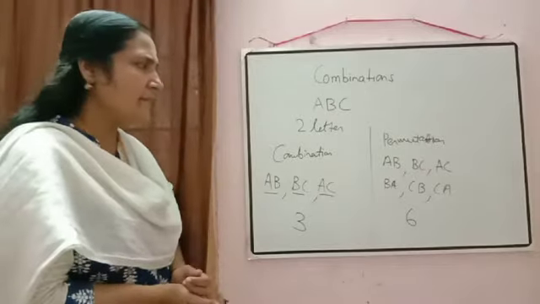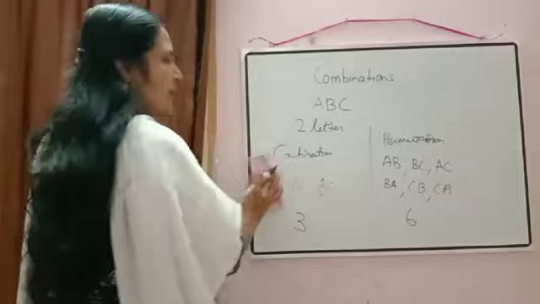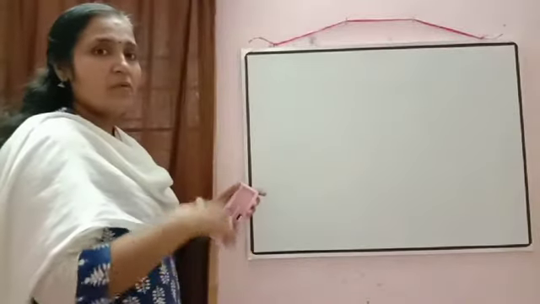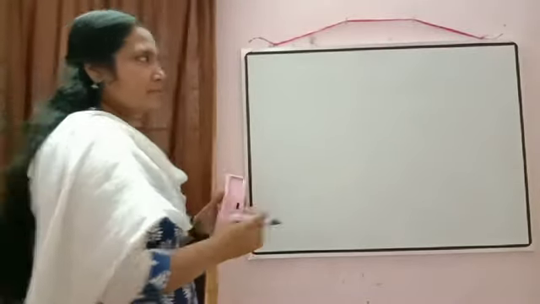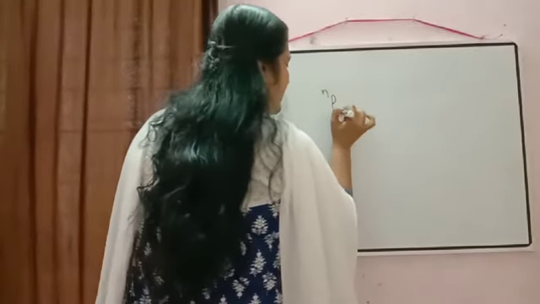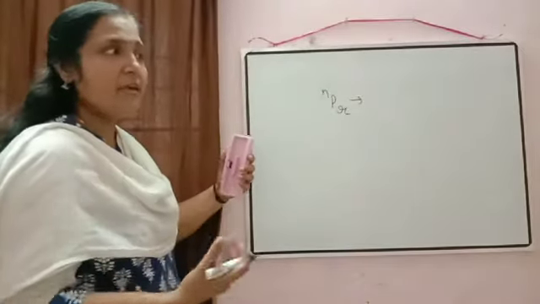Now how we will check the formula? So normally we know how we are arranging the objects there. If 5 letters are there, they can be arranged in 5 factorial ways. Now for combination, what we will do, this NPR which we are writing, that is we are selecting and then we are arranging.